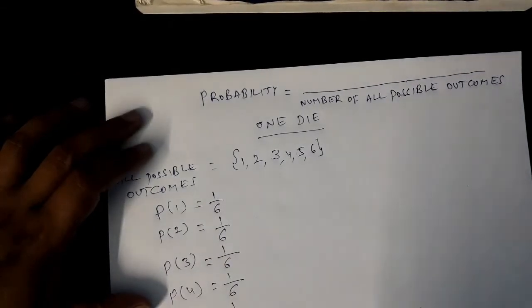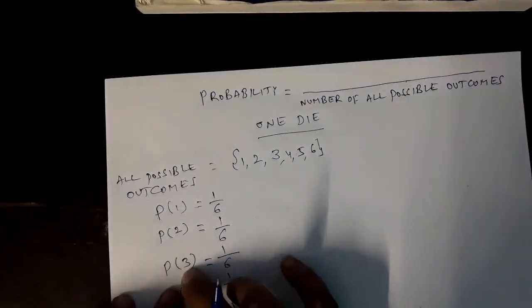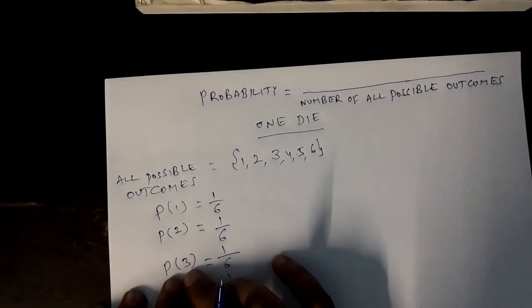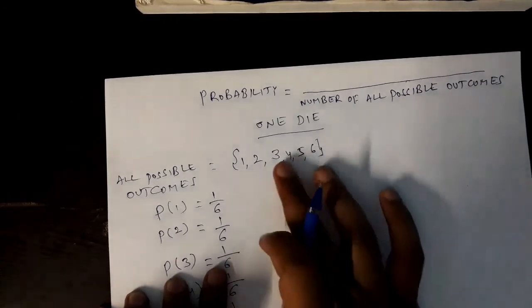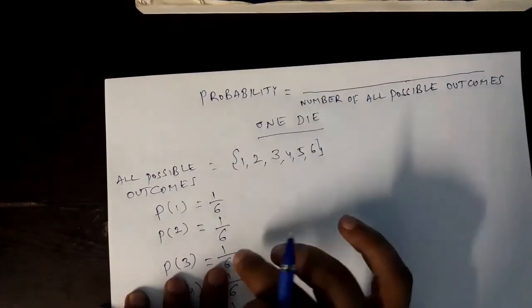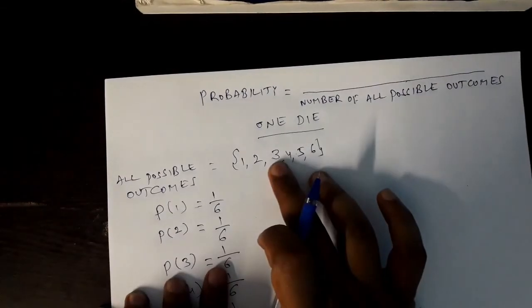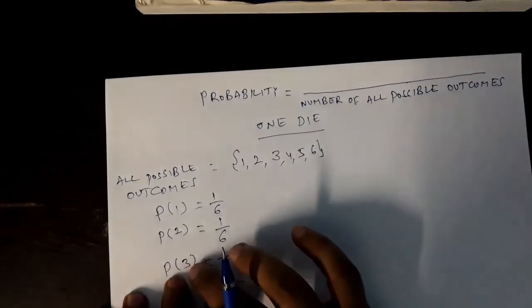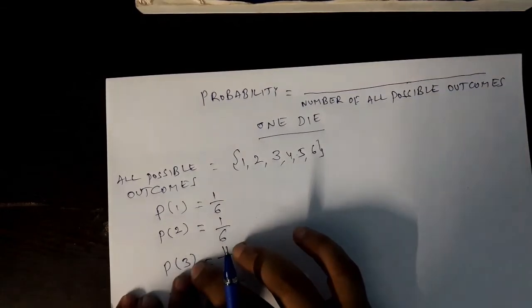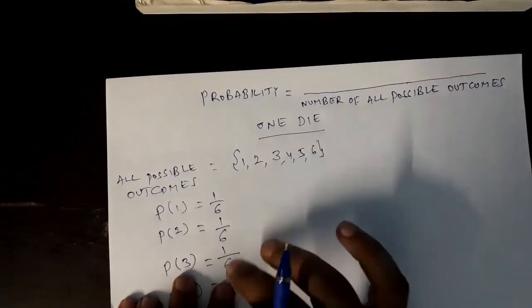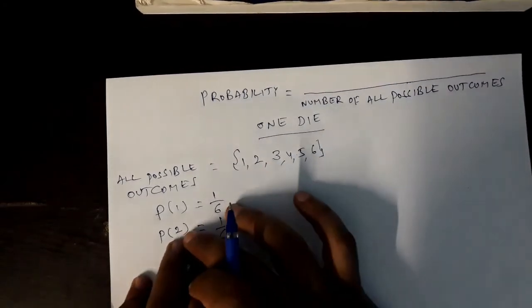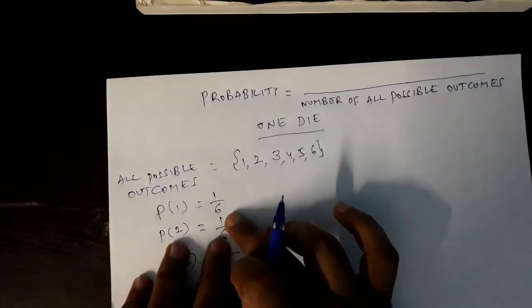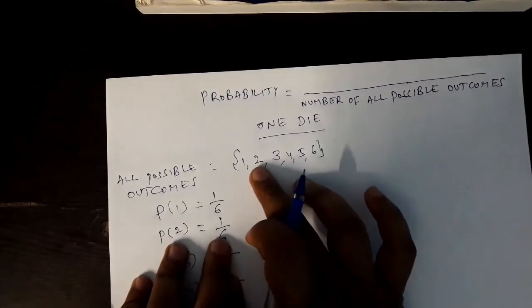In the numerator, what are we writing here? I want to find the chance of getting face 3. What in the numerator am I writing? 1. 1 by 6 I have written, because how many faces are there with 3? Only one face is there. So this face is favorable to this event of getting face 3. Only this one is favorable, so that's why you have written 1 here. Here also, how many faces of 2 are there? Only one face, that's why you have written 1 here, right? Here also, this face is favorable to this event.